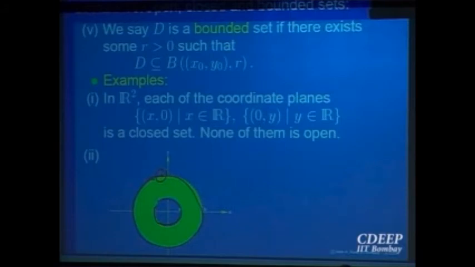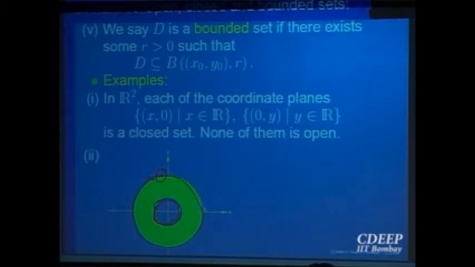It intersects both the set and its complement. So every point on this red circle is a boundary point. Similarly, the boundary of this open annulus is two circles, the inner one and the outer one, and they are not part of the set. So this is not a closed set.